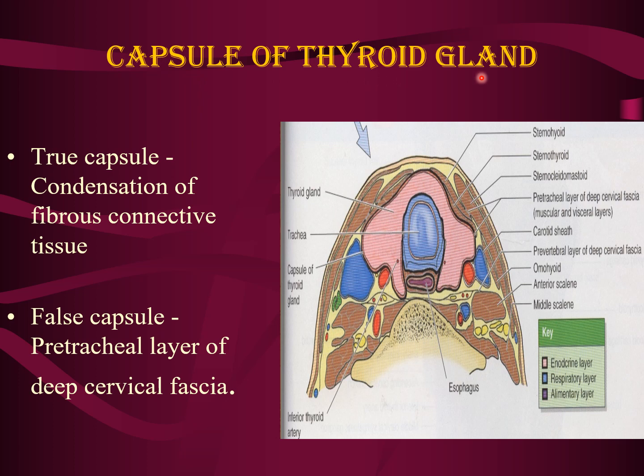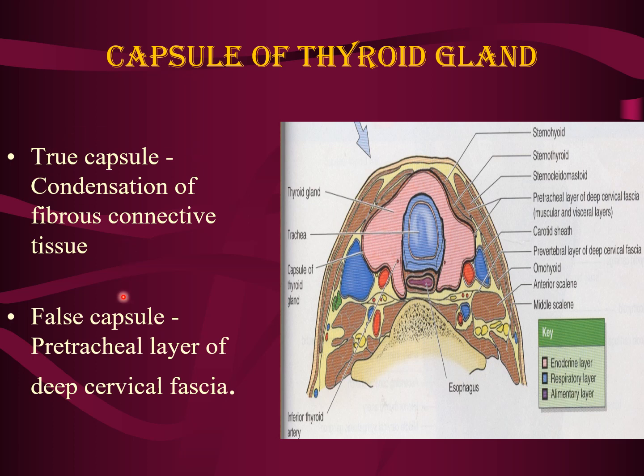Coming to the capsule of the thyroid gland, it is covered by two capsules. Number one is the true capsule. It is innermost. The innermost covering is known as the true capsule. Actually, it is a condensation of the fibrous stroma or connective tissue, and the venous plexus lies deep to the true capsule. That you have to remember.